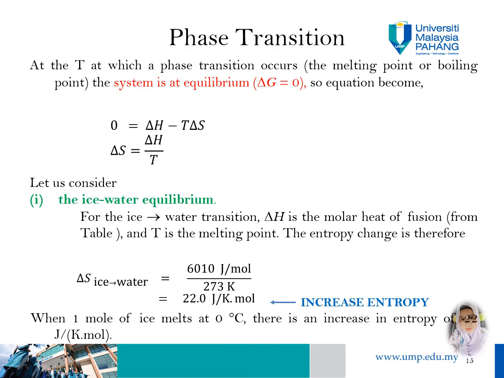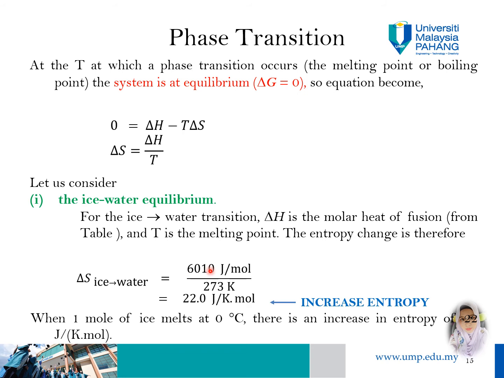At the temperature at which a phase transition occurs, that is at the melting point or boiling point, the system is at equilibrium when delta G is equal to 0. So the equation becomes 0 is equal to delta H minus T delta S. Let's consider the transition from ice to water. For the ice to water transition, delta H is the molar heat of fusion, which we can refer to in the tables, and T is the melting point.